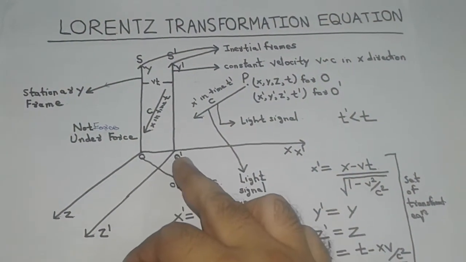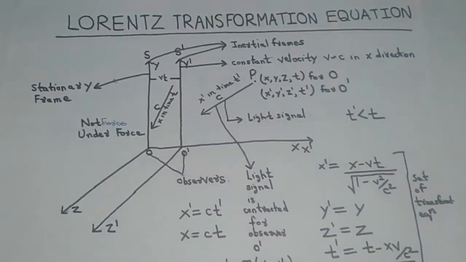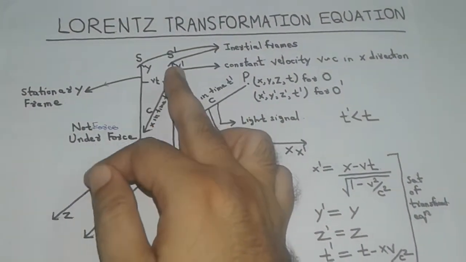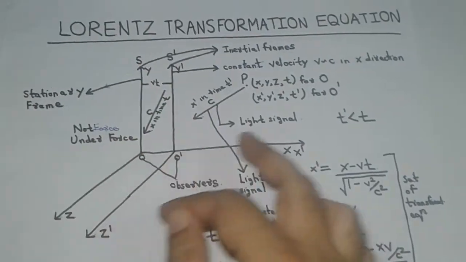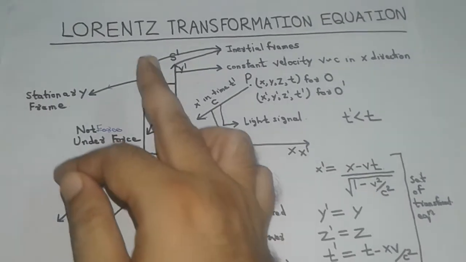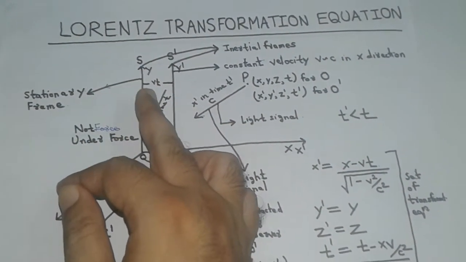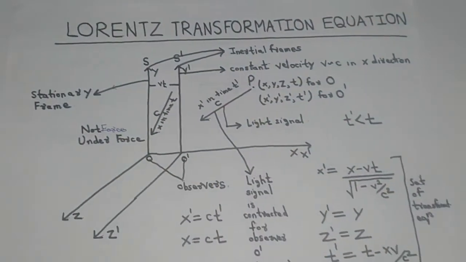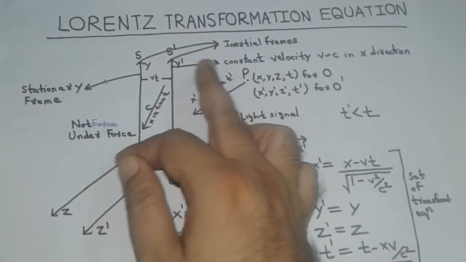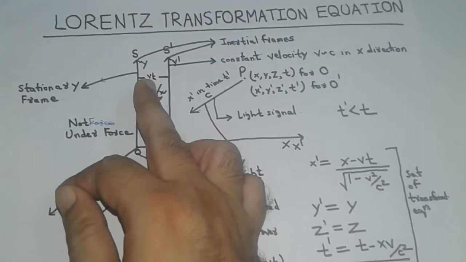Let O and O dash be two observers in frames S and S dash respectively. Let at time t equal to 0 seconds the frames S and S dash coincide with each other. So after t seconds, the frame S dash is separated from frame S by a distance Vt in the x direction. The velocity of frame S dash is V, so in 1 second it covers a distance V in the x direction. So after t seconds this distance will be Vt.